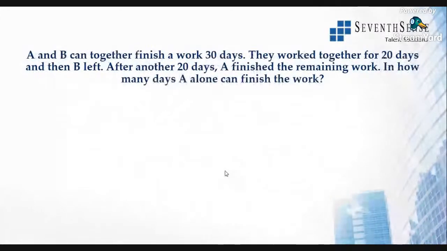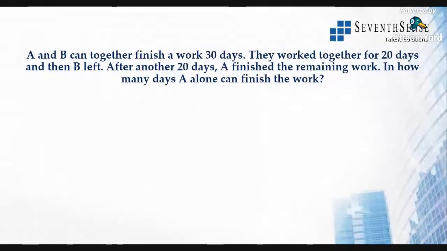A and B can together finish a work in 30 days. They work together for 20 days and then B left. After another 20 days, A finished the remaining work. I think we have solved this question before. The same type, but with twisted words in the statement. In how many days can A alone finish the work? Simple question. All right, there are just twists and turns in the wordings. That's all. Don't worry about it.